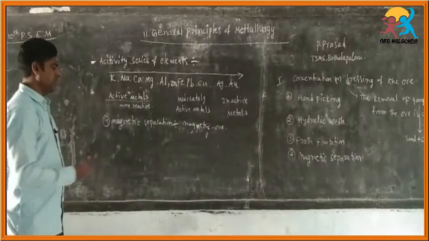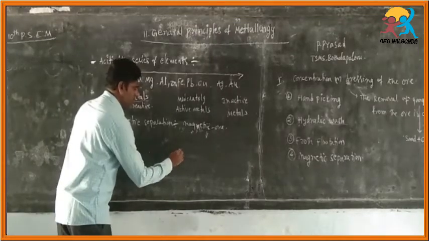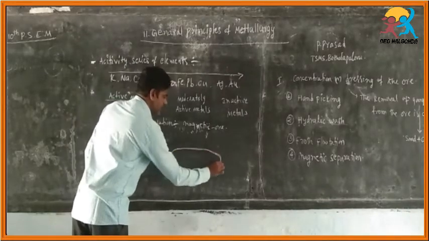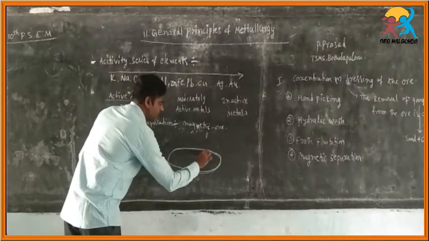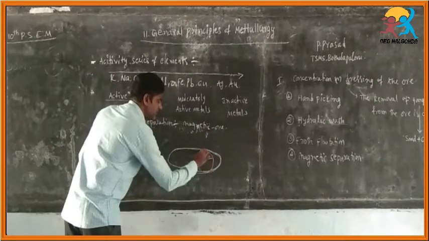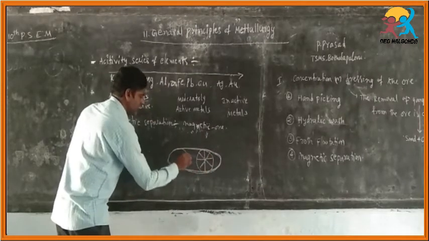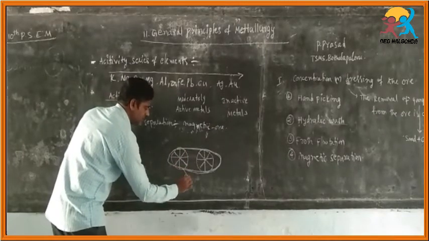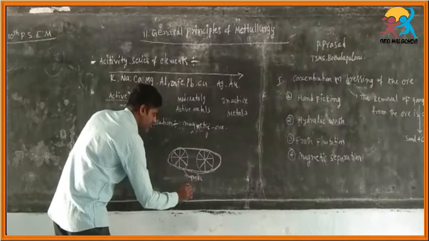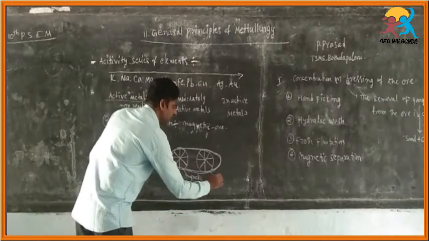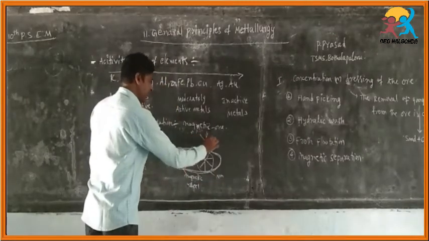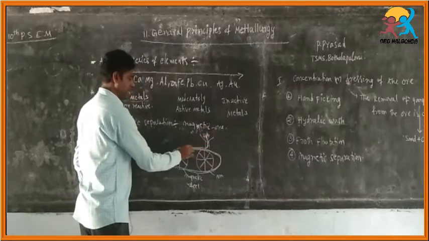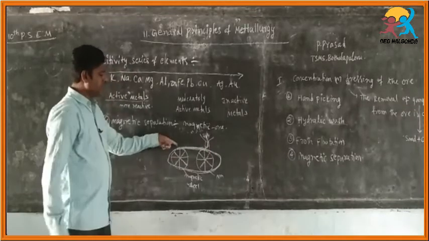In this we have to take a belt like this arrangement. It is called a belt. Two wheels are arranged to rotate the belt. One is the magnetic wheel and the other one is the non-magnetic wheel. When finely powdered ore is sent through the belt and comes near the magnetic wheel,